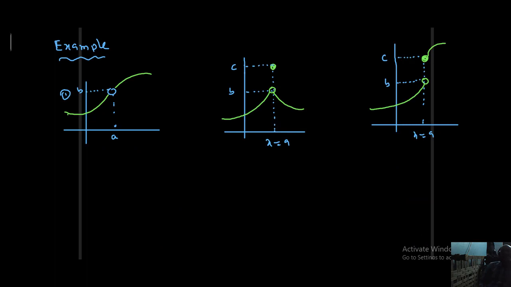Now some examples are given. We want to say what type of discontinuity this one is. So what happened? LHL existing, RHL existing, f of a not existing. So what happened? Removable, or I can say first kind, and that too, missing type. Removable missing type.